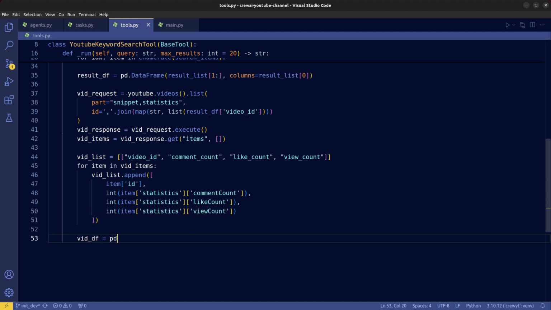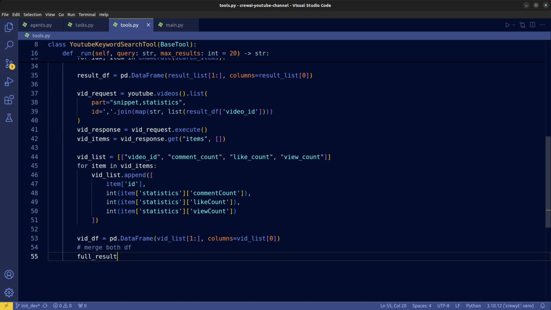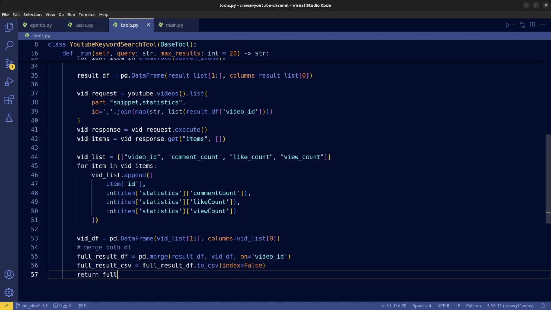And put it into a pandas data frame. Now we merge the two pandas data frames together and convert the merged data frame into a CSV format, which makes it easy for the agent to read and process. Great! We've done all the heavy lifting in creating our custom tool.